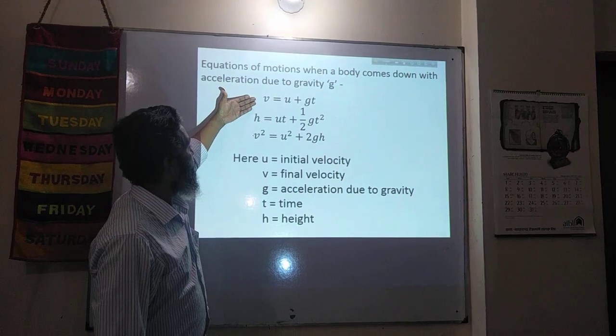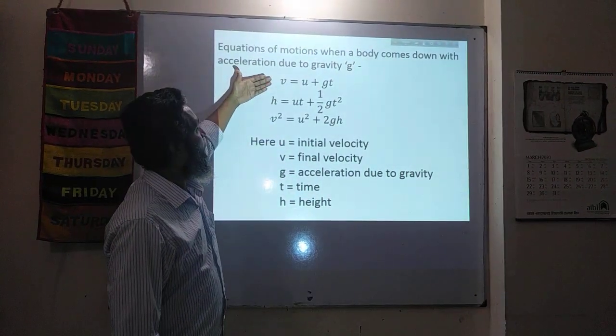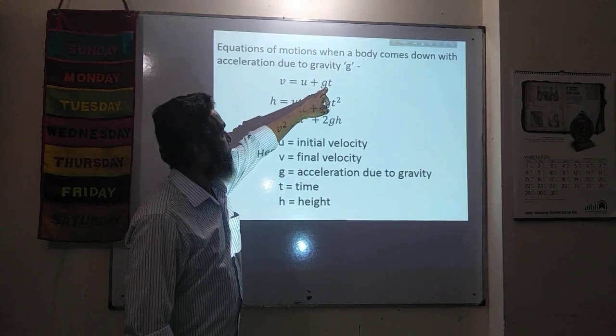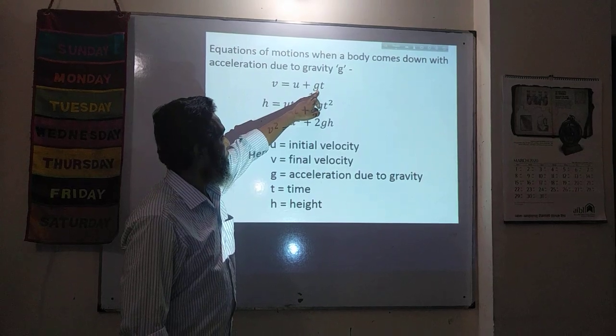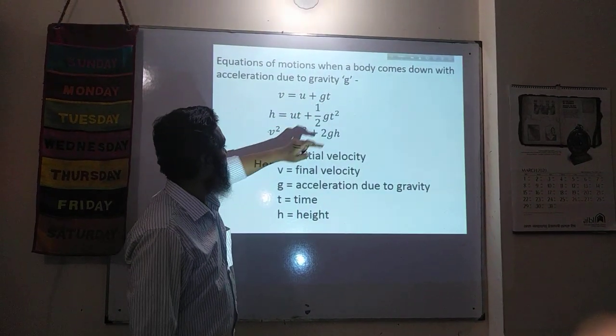If we look carefully, we see v is equal to u plus gt. Earlier it was v is equal to u plus at. That is, acceleration a is replaced by acceleration due to gravity.